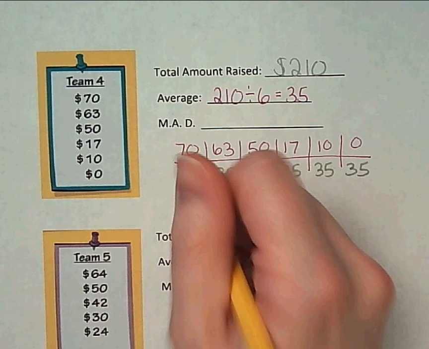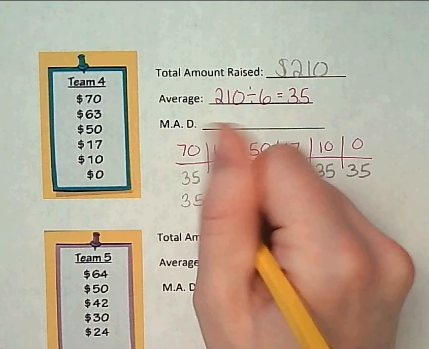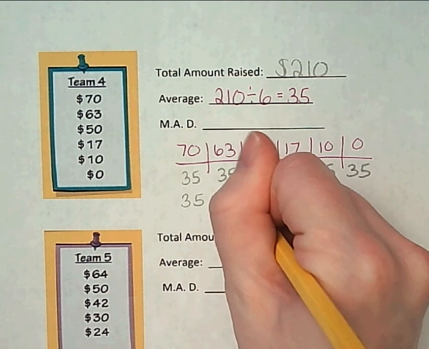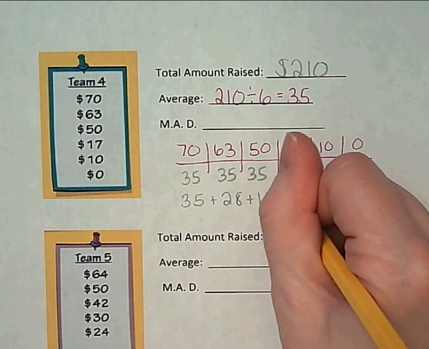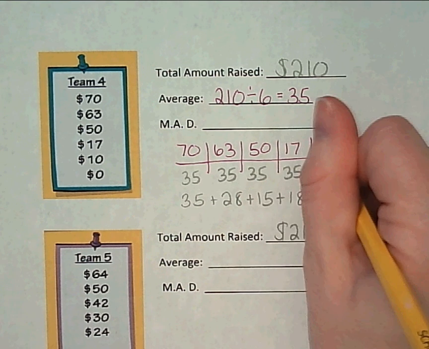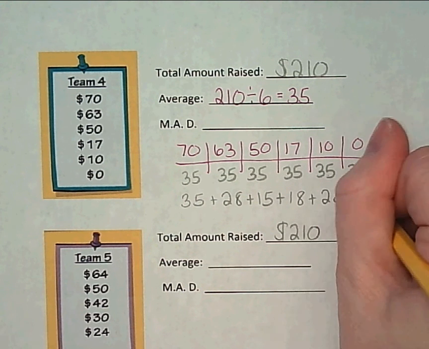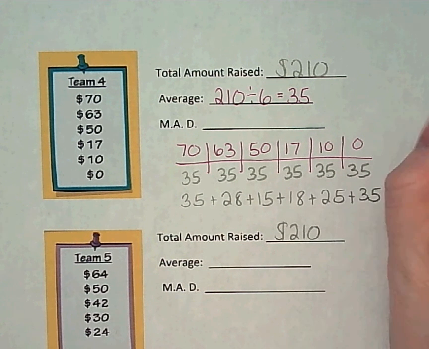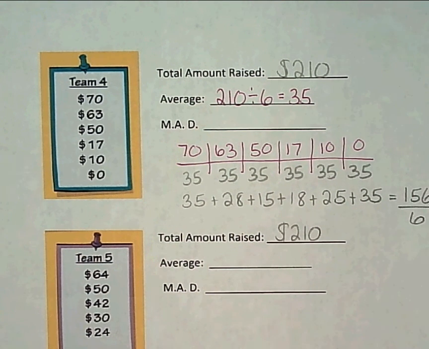So let's see, 70 minus 35 is 35. 63 minus 35 is 28. 50 and 35 is 15. 35 and 17 is 18. 35 and 10 is 25. And 35 minus 0 is also 35. So when I add those up, I get 156, and there's 6 of those numbers. So that is a MAD of 26.